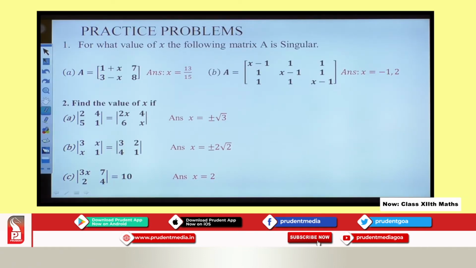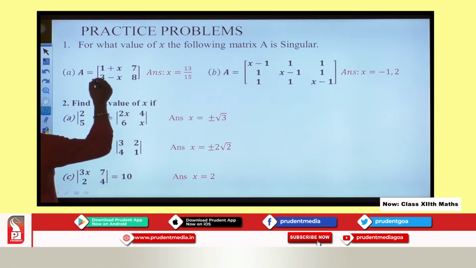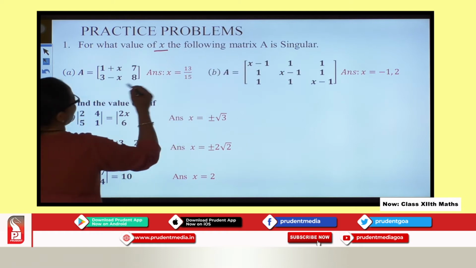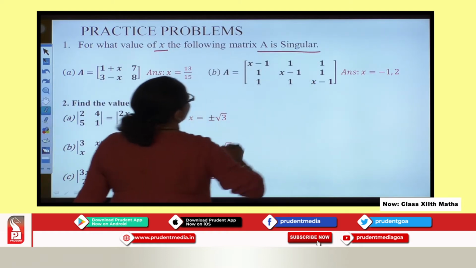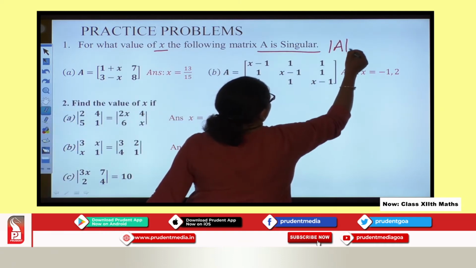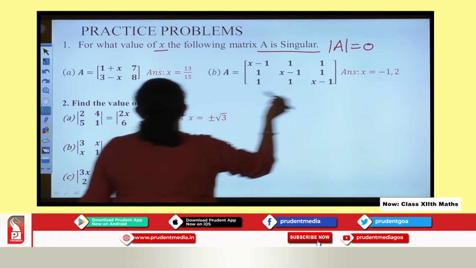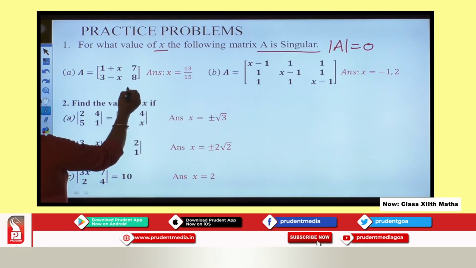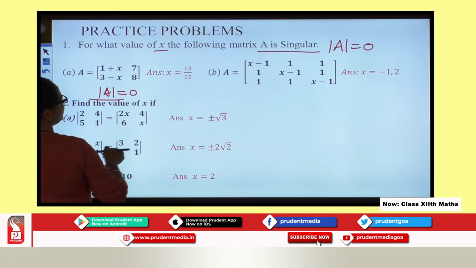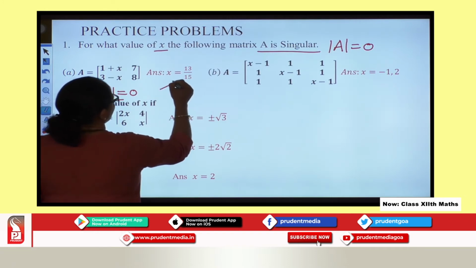So here we have some practice problems. As I told you all, practice is very important. So I have problems here for you all. You can see: find the value of x for the following matrix which is singular in nature. So what does it mean? Singular in the sense the determinant value is equal to 0. So you need to find the determinant, you need to say the determinant of A is equal to 0. You need to expand it further to get the value of x.